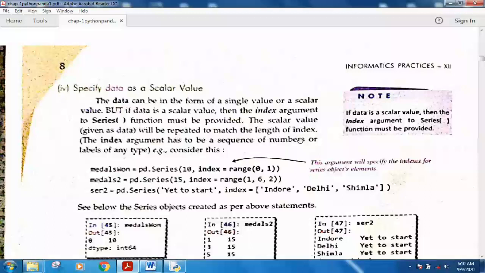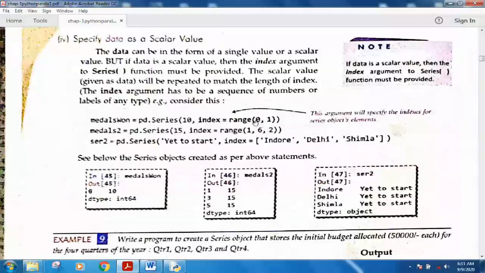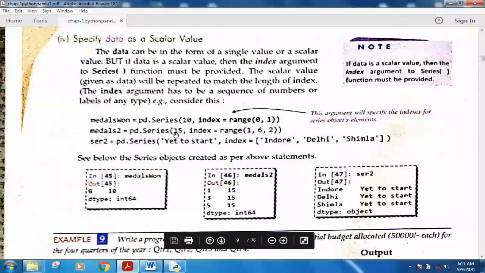Now I am telling you how you can specify your own index. The scalar value given will be repeated to match the length of the index. The index argument has to be a sequence of numbers or anything else. For example, in the first example the index is created by myself: range(0, 1) will create only the value 0, so the index will be only 0, and 10 will be my scalar value.